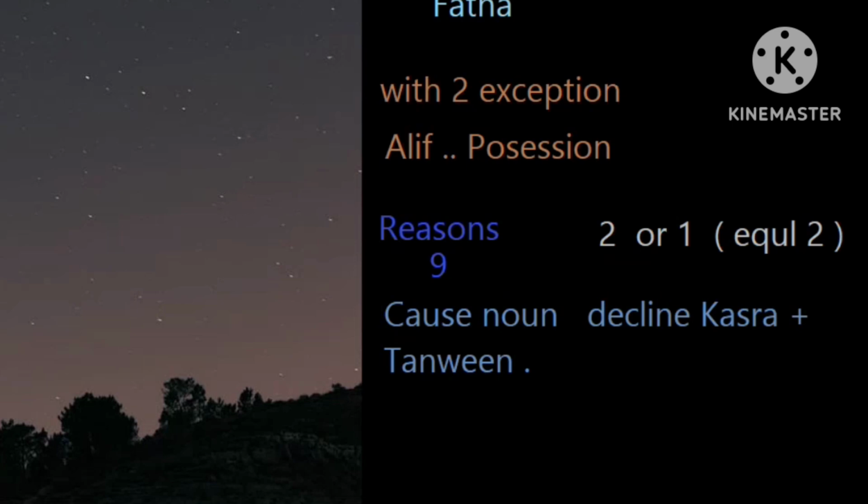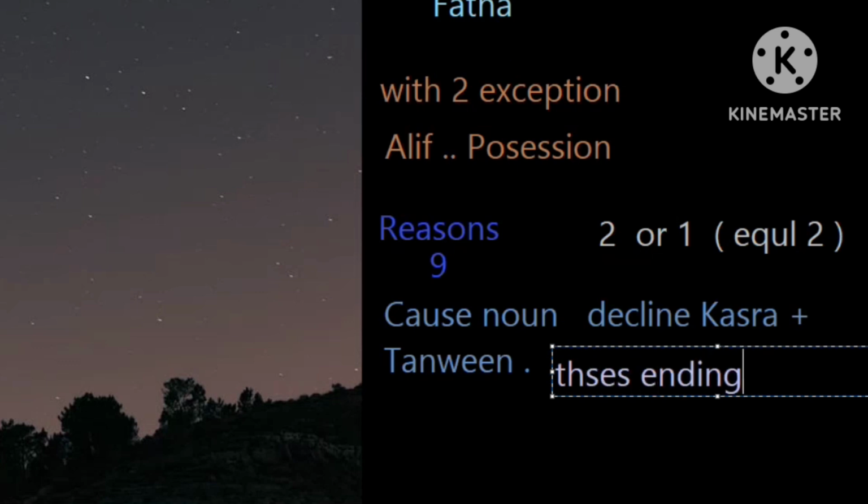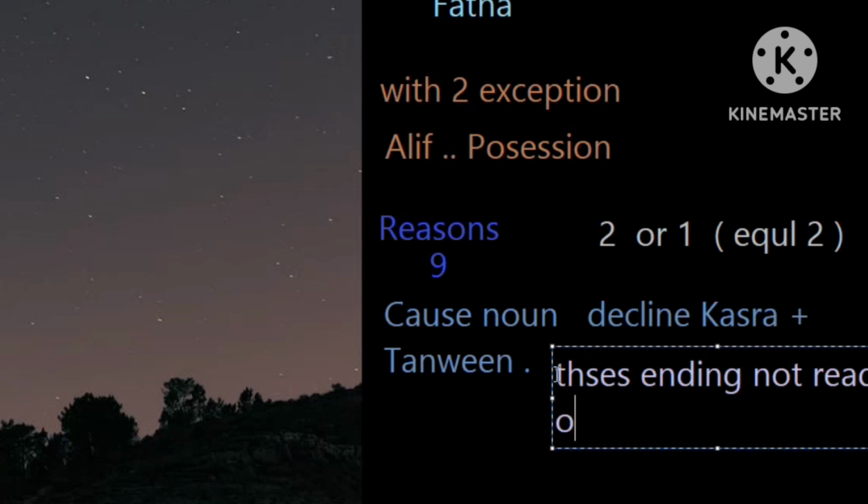What happens then when they decline kasra and tanween? Then kasra and tanween are not read on them. These two endings are not read on them. Fine, it is ready almost. Endings not read on them. Fine, it is ready. If you have any question about this summary, you can ask, or then we start ijra.